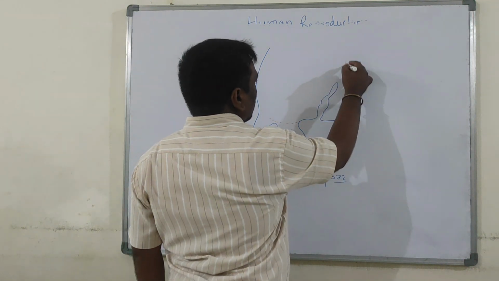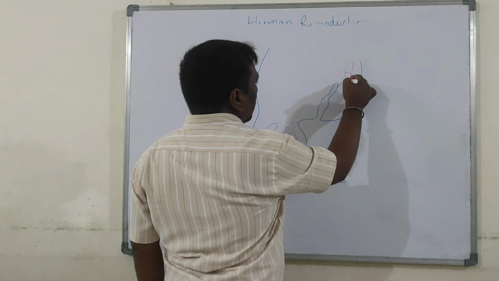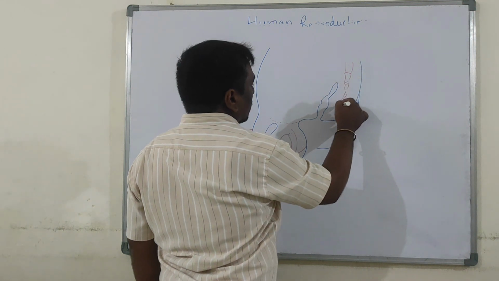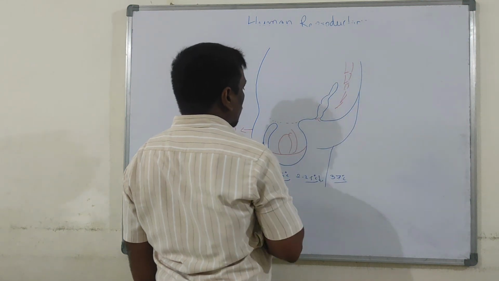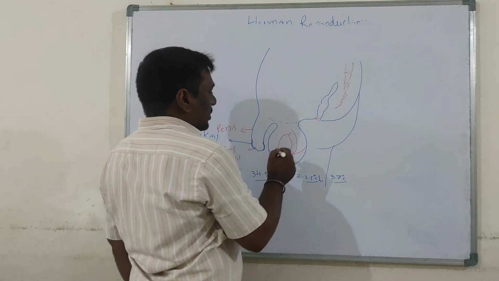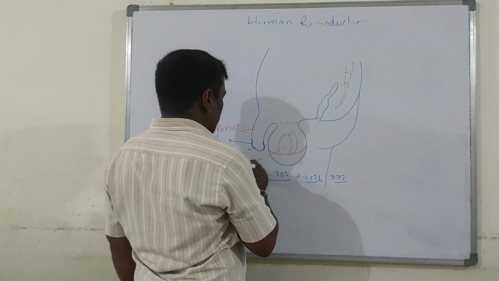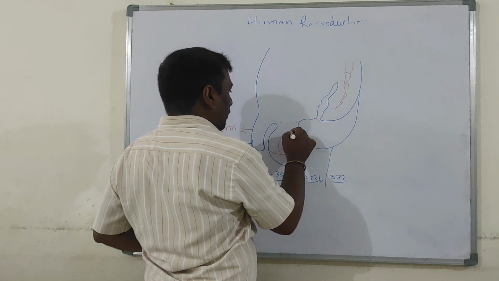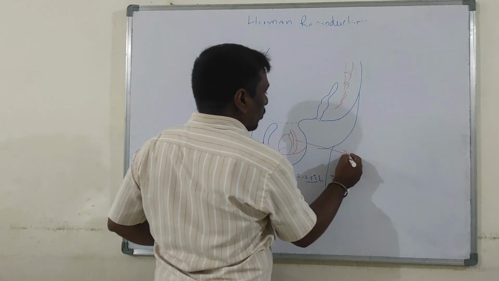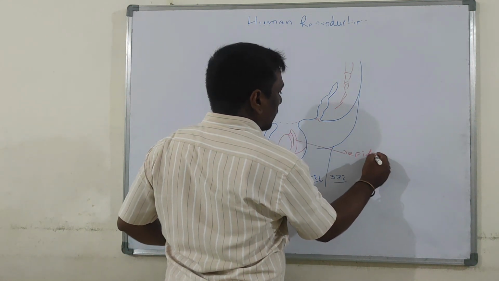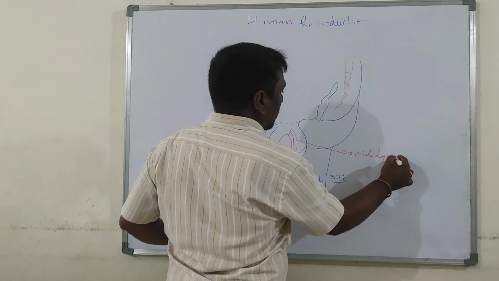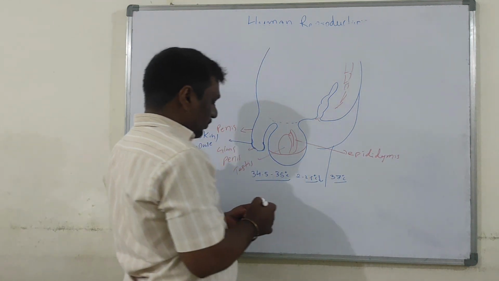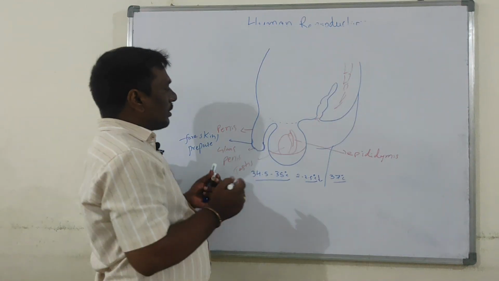Now this is the backbone, vertebral column. This is the anus. Okay, this is the penis. This is the testis. This one is the epididymis.